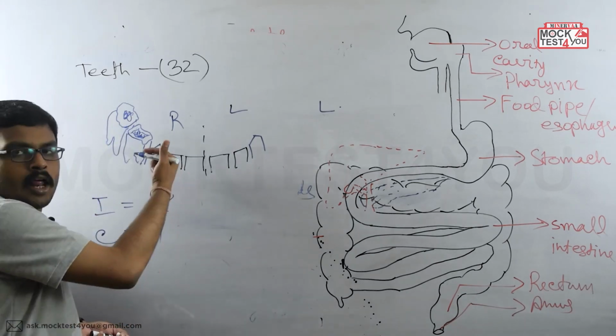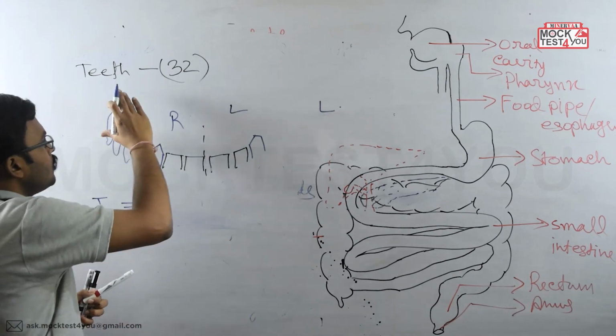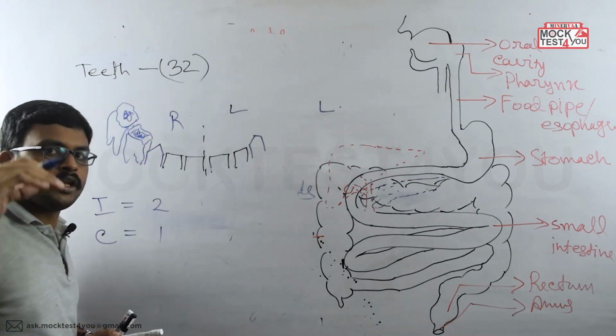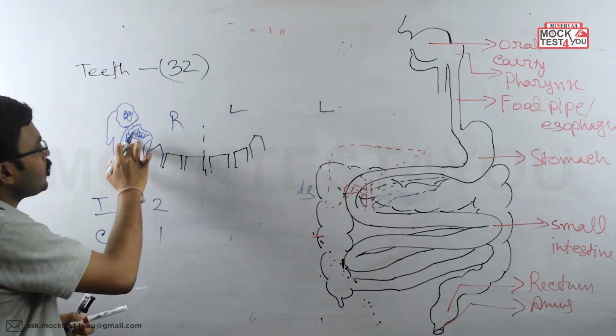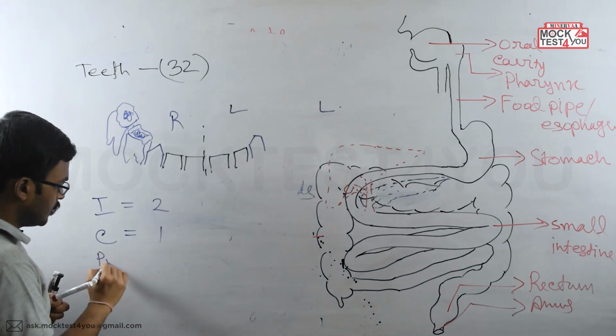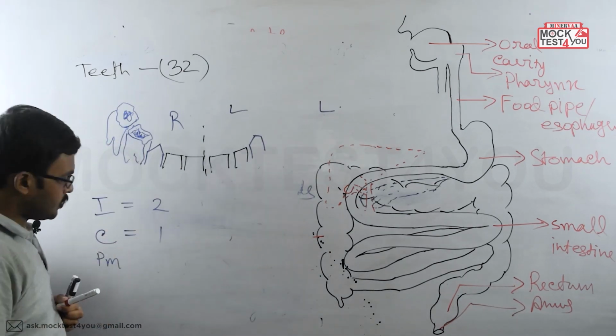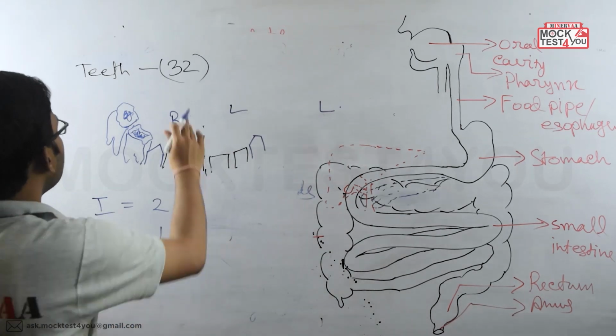After cutting the food or tearing the food, next what do we need? Next we need to chew the food. We need to grind the food or smash the food, and that function is done by these teeth, and these are known as premolar teeth. Premolar teeth. And how many are there? 2, clear?